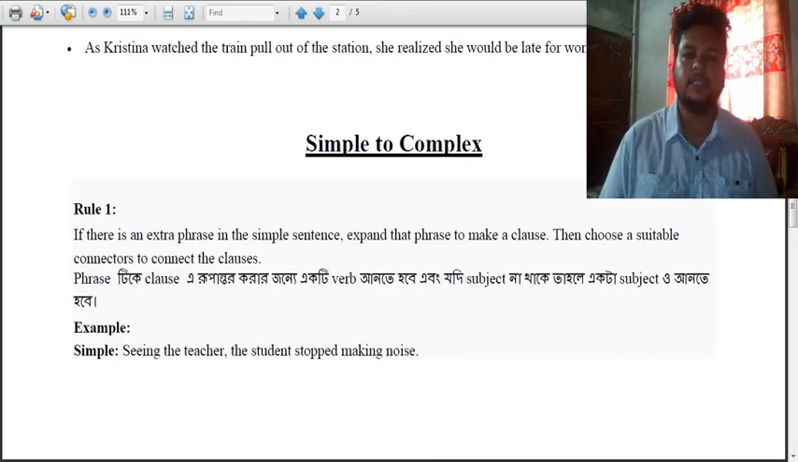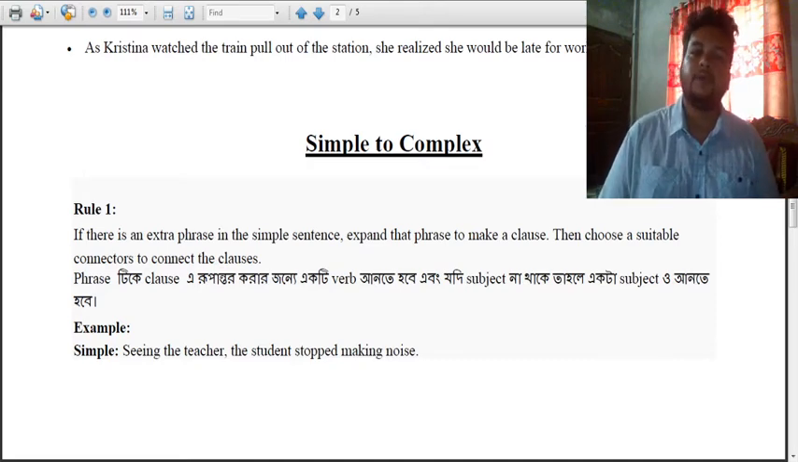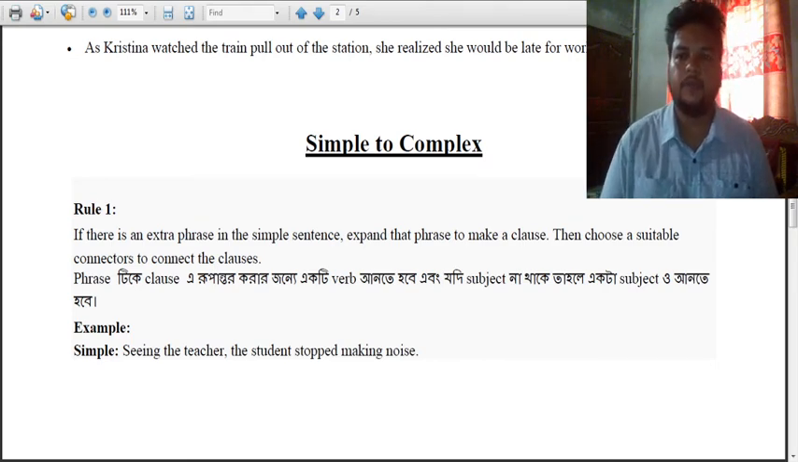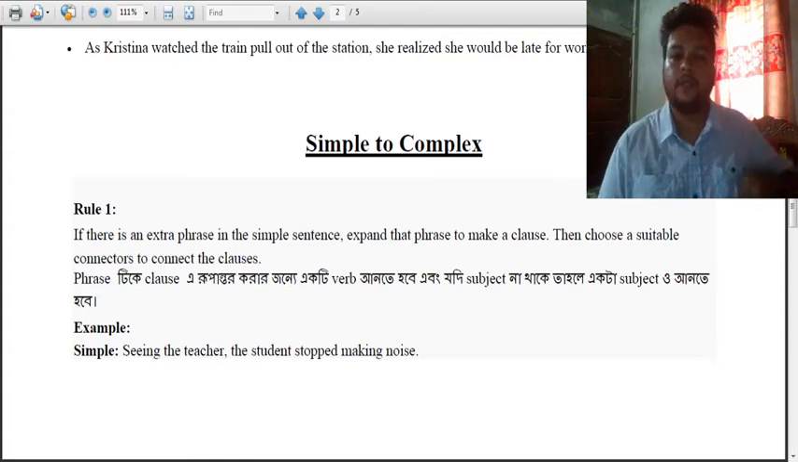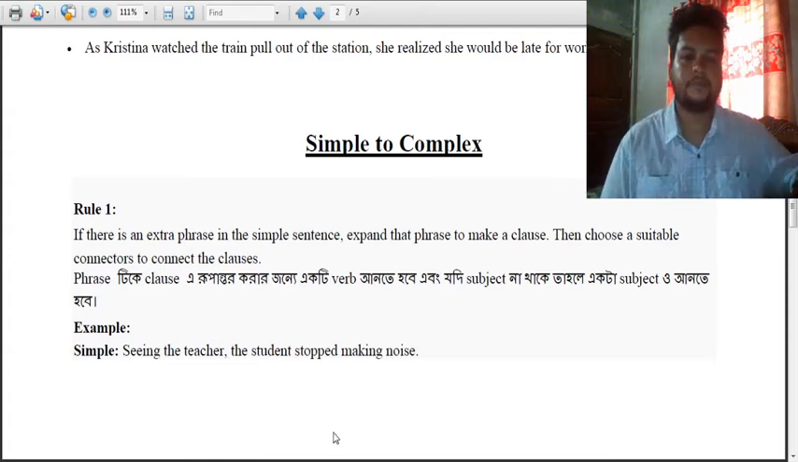Seeing the teacher, the students stopped making noise. So it's a simple sentence. Can you guess what could be the complex of it? Yes, we know this. You can pick two or three clause connectors here that go. One person may pick whatever he or she wishes. So what can this be? Let's see.